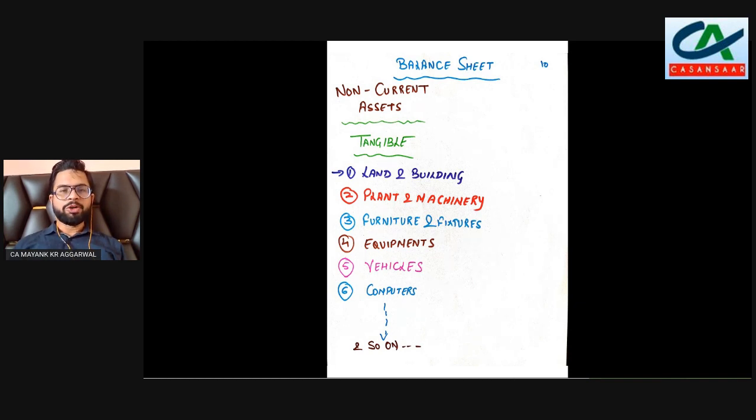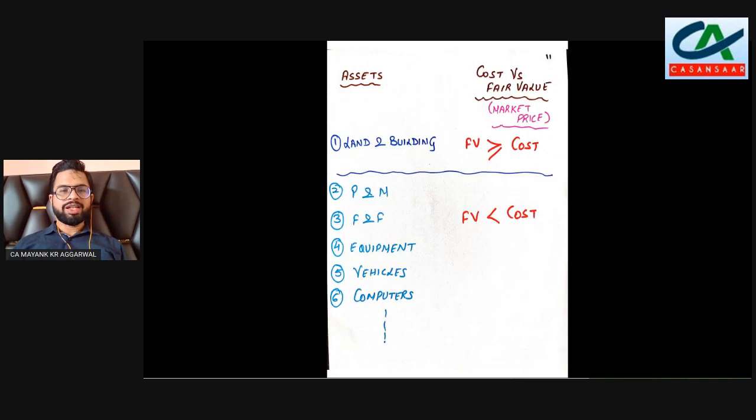So if we think about it, we can see that land and building are the only assets whose fair value exceeds the cost, while in all other cases, the fair value is lower than cost. Like we cannot sell used plant and machinery or used furniture and fixtures for exceeding their carrying amount.